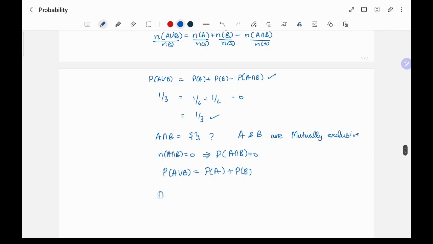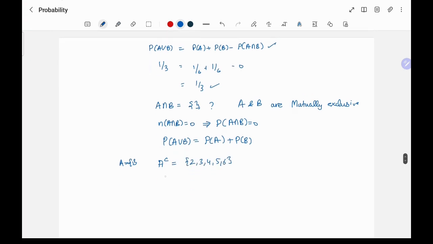Similarly, if we have A complement, which is nothing but the complement of A. So if A is that dice, we are observing the dice and 1 occurs, then A complement will be other than 1 occurs. So it will be all the rest 5 numbers. So if A is just containing 1, then A complement will contain 2, 3, 4, 5, 6. So again from set theory we saw that n of A plus n of A complement is equal to n of S, right?